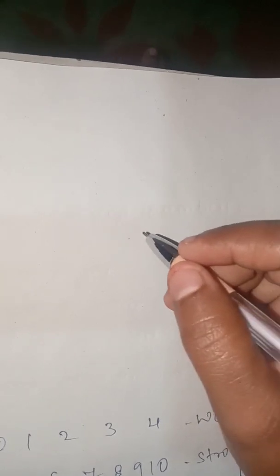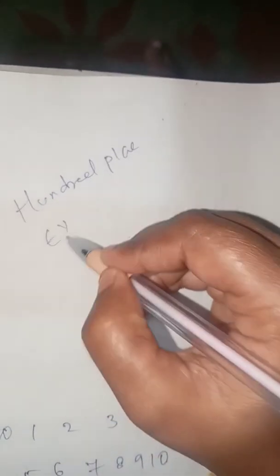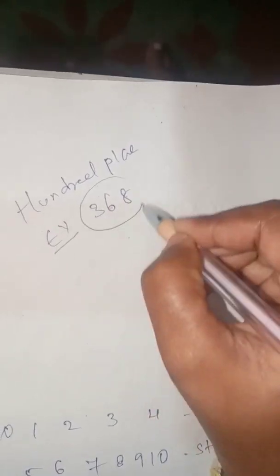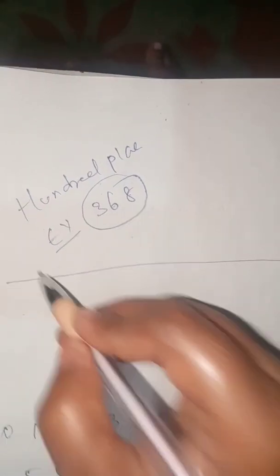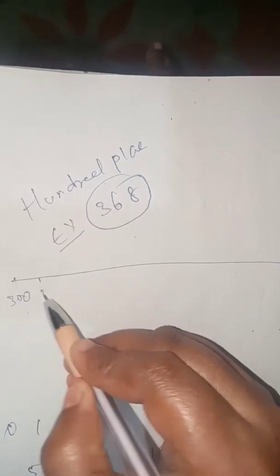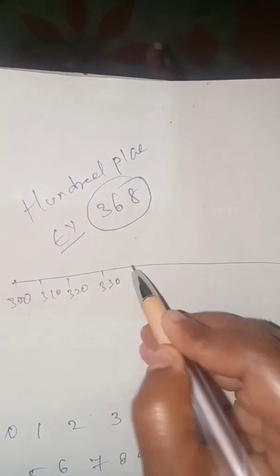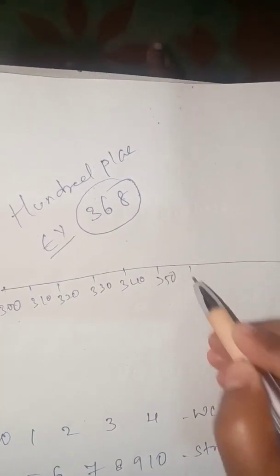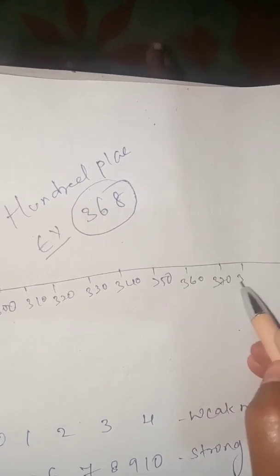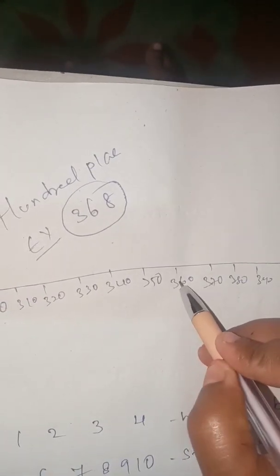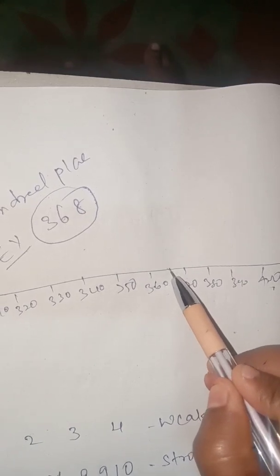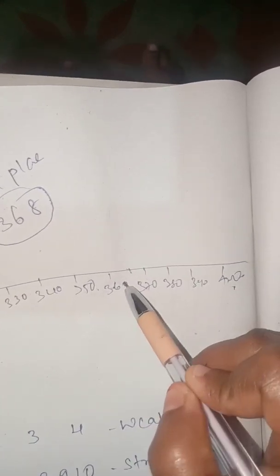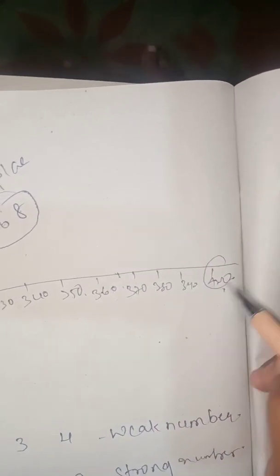To the nearest 100 place. Example is 368: units, tens, hundreds, total hundreds place. 300, 310, 320, 330, 340, 350, 360, 370, 380, 390 and 400. 368 is 60 and 8, between 300 and 400. It is after 350, so the nearest number is 400.